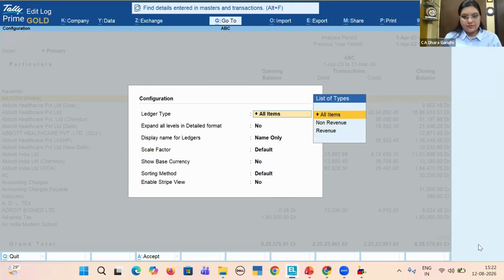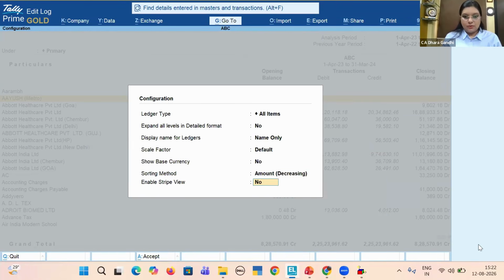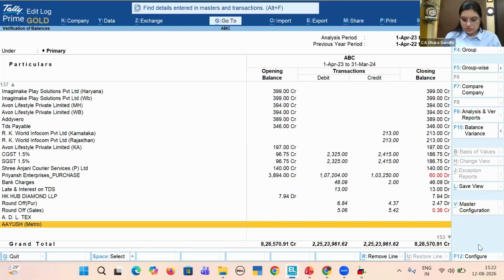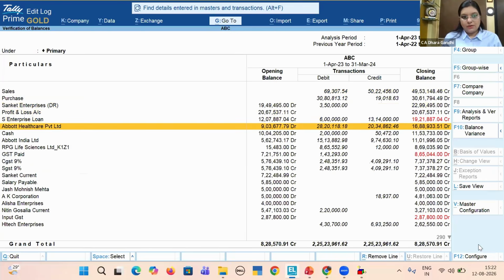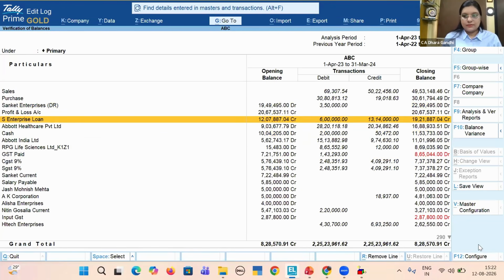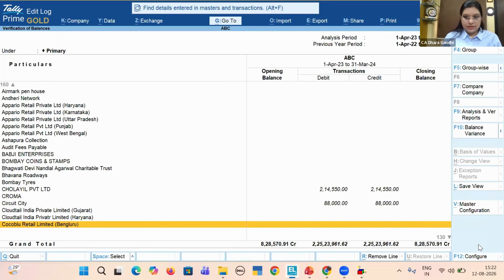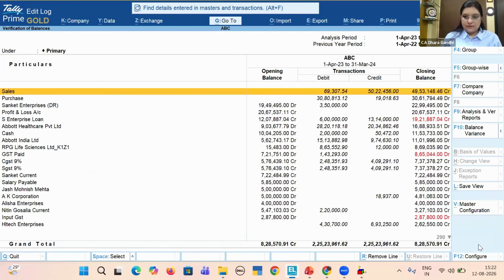You want to see all items or non-revenue items or revenue items. You want to see expanded version. You want to sort. Usually, I don't want to see small amounts in 1,000. I want to see amounts from highest to lowest. So these are the amounts from highest to lowest. I don't want to see all small amounts of hundreds and thousands. I will focus on the major part of the audit. I will filter this highest to lowest.